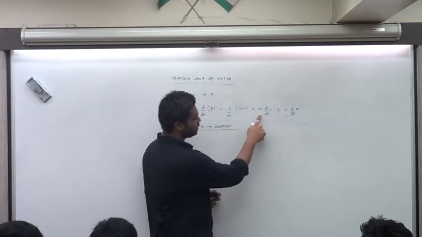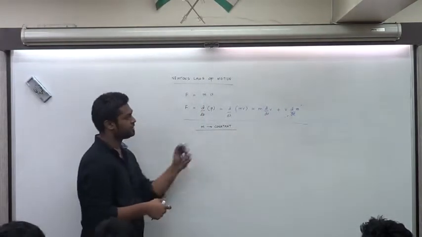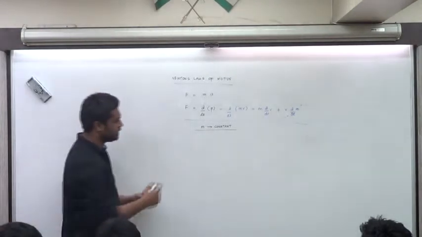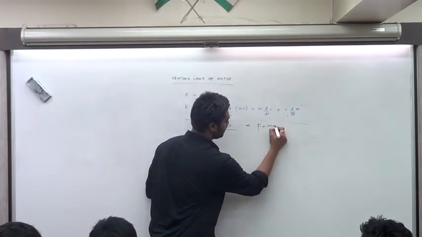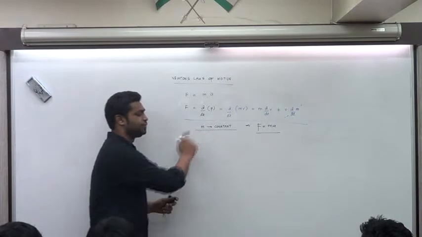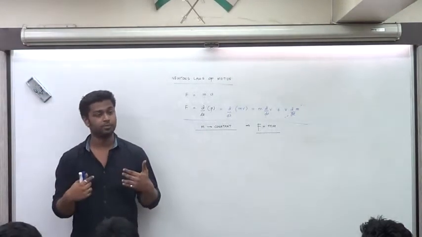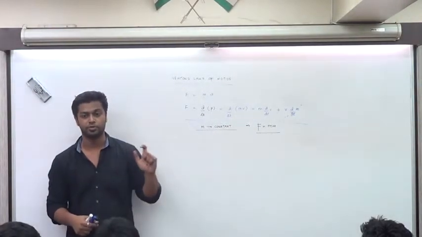So the equation comes down to only m times d by dt of v, or dv by dt. What is dv by dt? That's the rate of change of velocity. That's acceleration. So now you can definitely write down F equals ma. This is valid only when this is true. Otherwise not. Newton has never said F equals ma. That is a deduction that we make. It comes from the statement, but only for a very special condition.